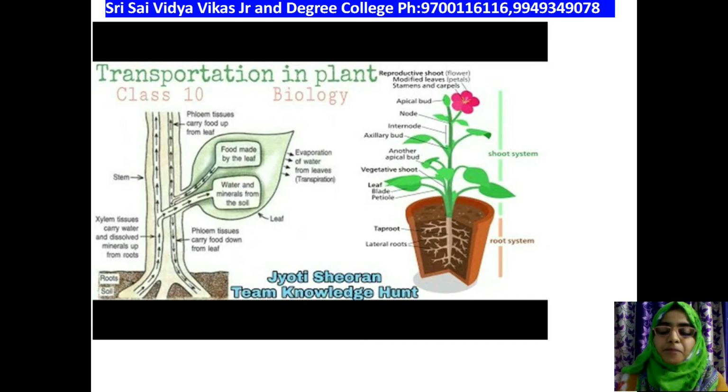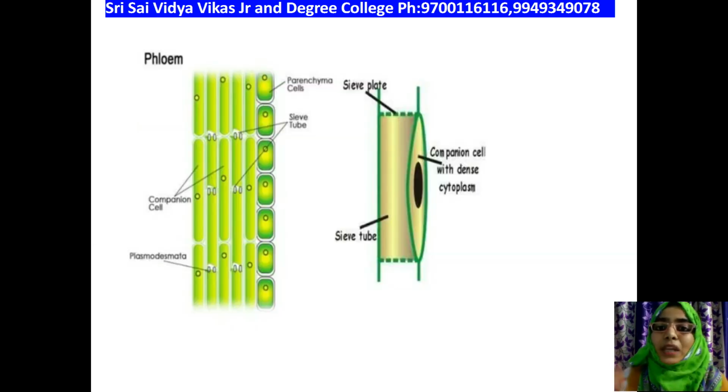to shoots. So next, in the next slide we can see, this is a very important slide. You can see an enlarged structure of a sieve, that is, a phloem cell. We are studying the phloem in detail, but before going into how the transportation of food takes place from the leaf to the sink, that is, to the root or to the fruit, we will study how the phloem cell looks.